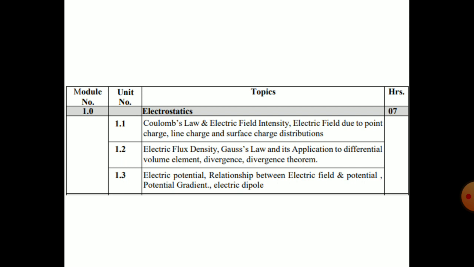Next part is 1.2, that is electric flux density. What is flux and how it is related with the electrostatic field, you should know. Next is Gauss law. As you have completed Coulomb's law, you should also go for Gauss law, and how Gauss law is applicable to different electric systems. And what is the relation between electric field intensity and Gauss law, we have to elaborate at this point.